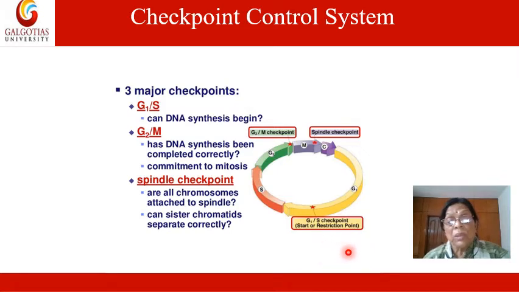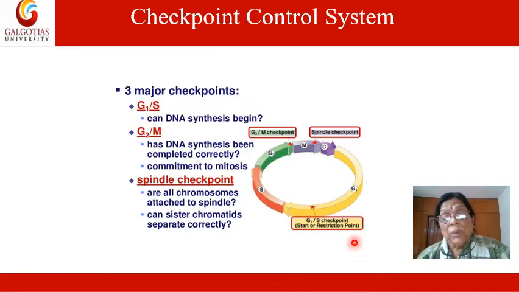This decides whether it should go to the next step or be restricted here. Later on I'll go into details of what happens at this point. Now the G2/M phase. The G2/M phase is this. So what happens at this? A signal from outside the cell comes. Later on we'll be discussing what that growth signal does, which comes from the outside of the cell.